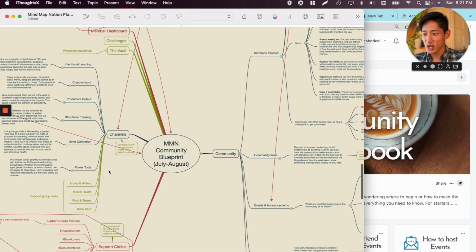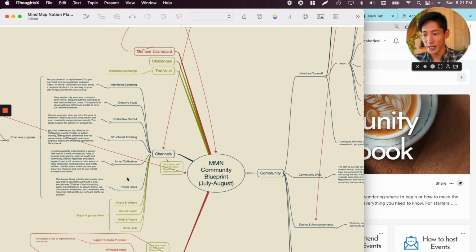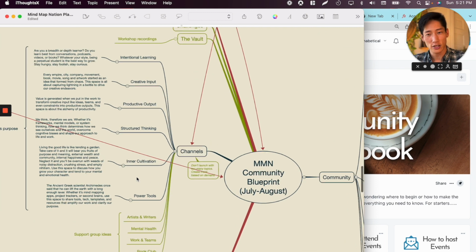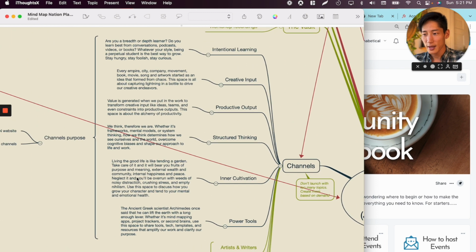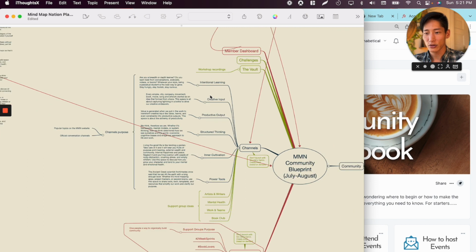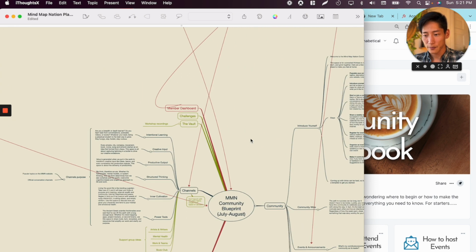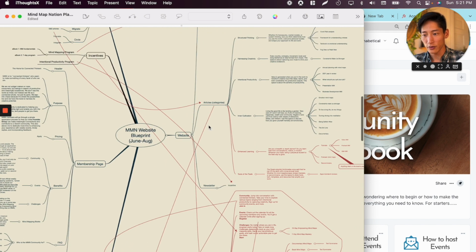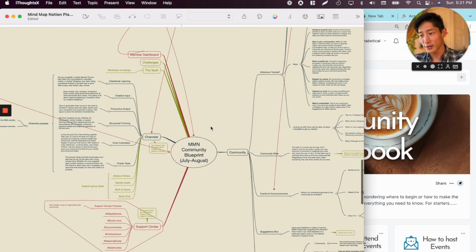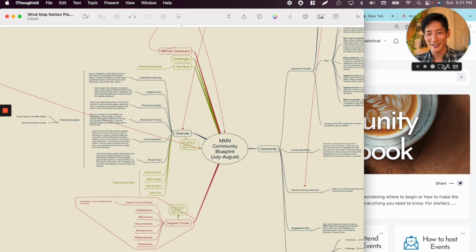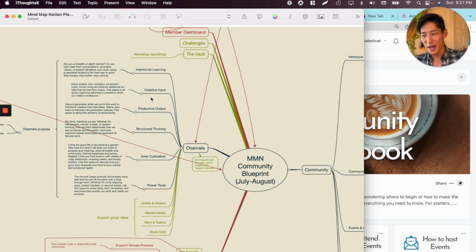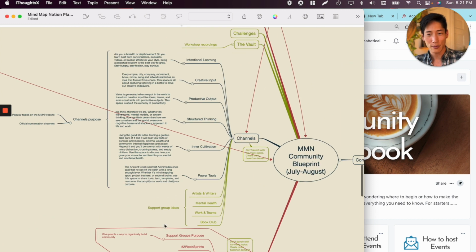We've got the channels, which I eventually renamed as houses. These are the discussion channels of MyMap Nation, right? Originally, I had mapped these to the article structure of the website. However, I also changed that up. But anyways, this is essentially a one-to-one mapping of everything that I was going to put onto the site.